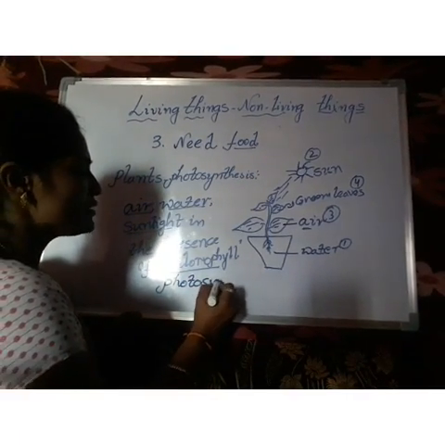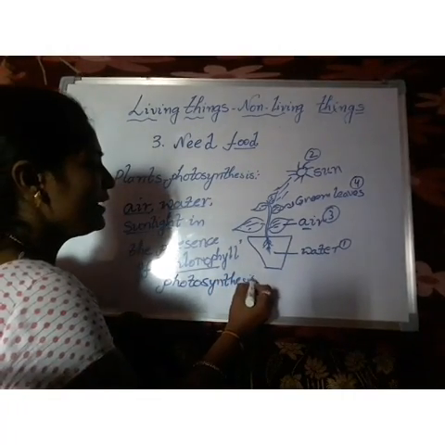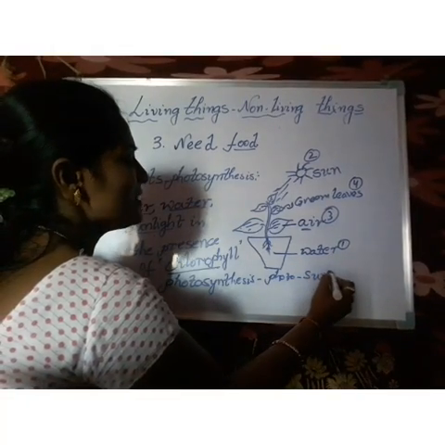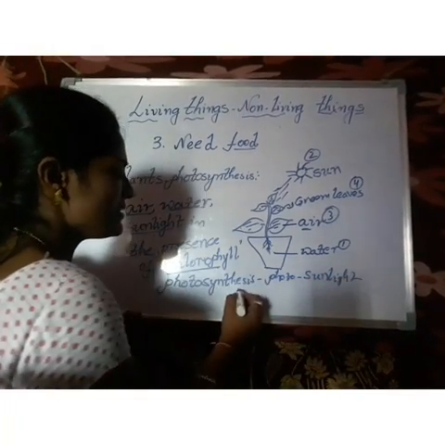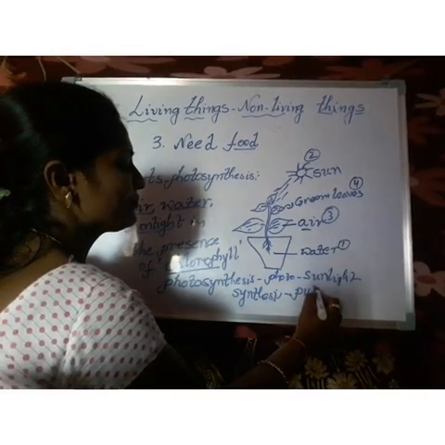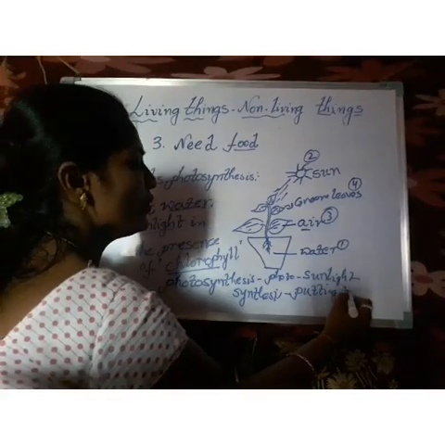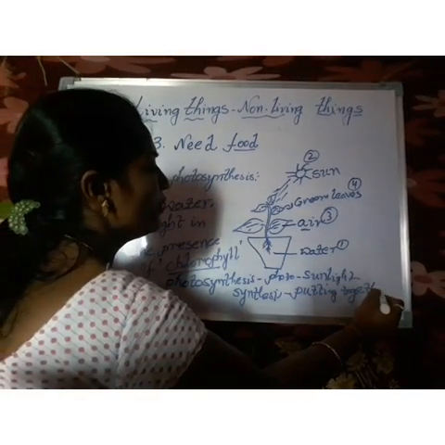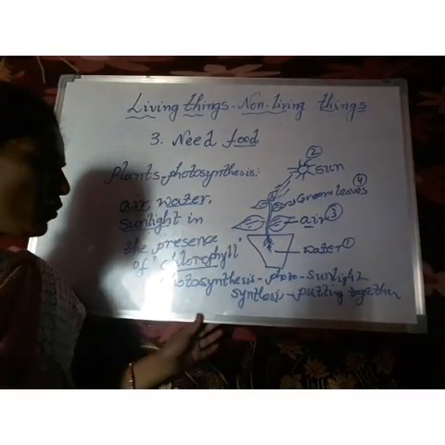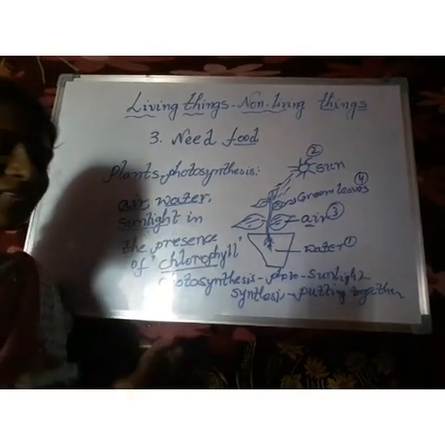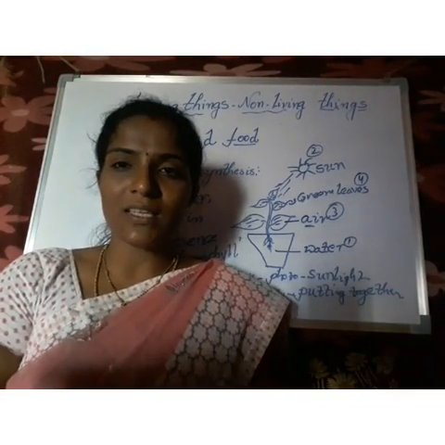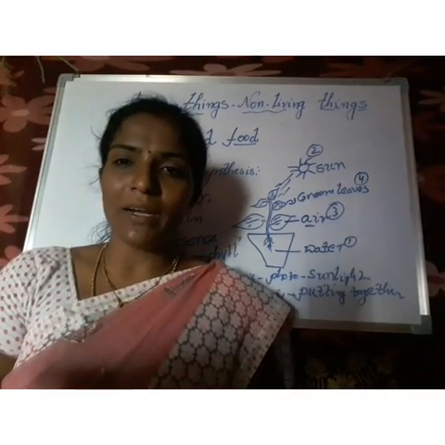Here, photo means what, children? Photo means sunlight, and synthesis. What is the meaning of synthesis? Putting together. So all these materials are required to prepare food for the plants. This process we call photosynthesis. The plants prepare their own food with the help of photosynthesis. They do not depend on anybody.